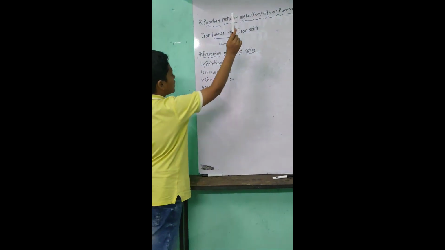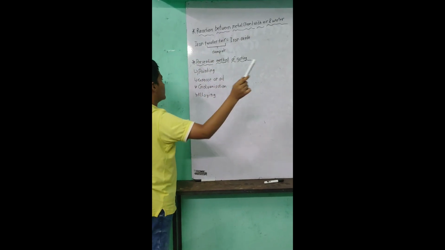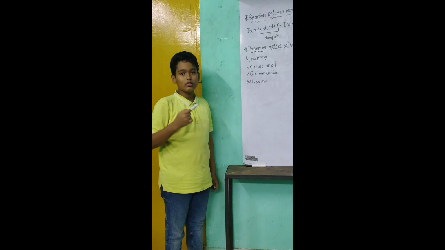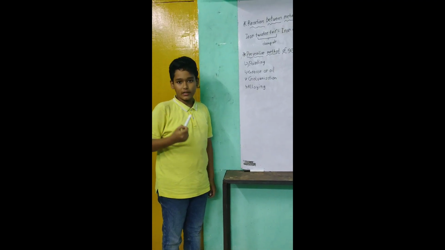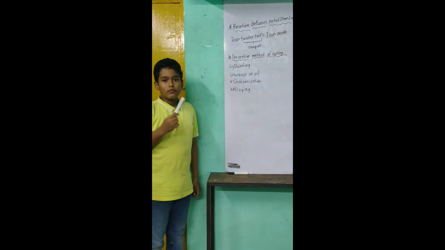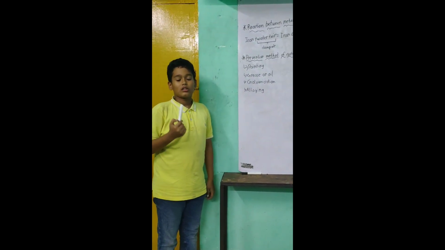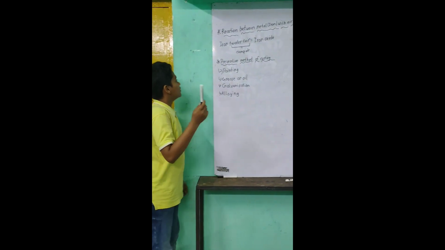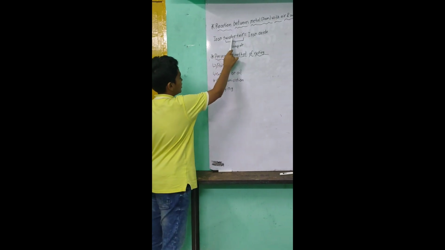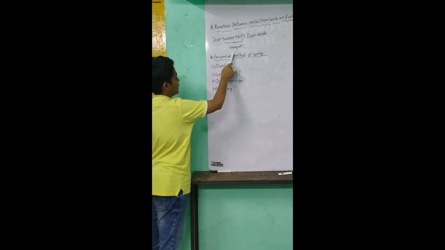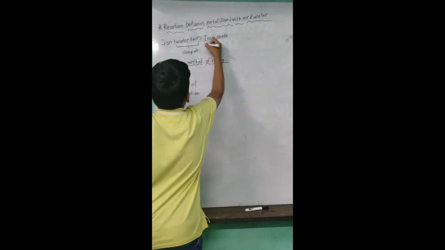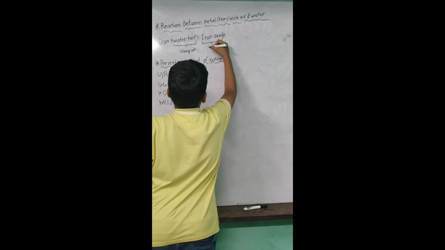The reaction between the metal iron with water and air. The process: when water and air react with the metal iron, it forms a brown flaky substance also known as rust. The chemical equation for this is iron plus water plus air, which is present in damp air, equals iron oxide, also known as rust.